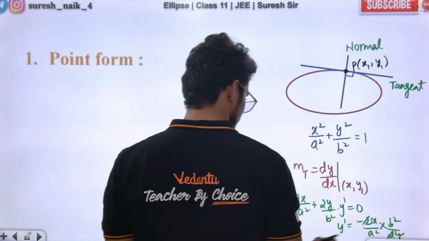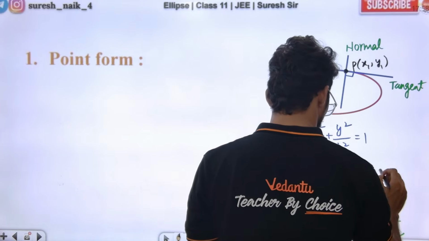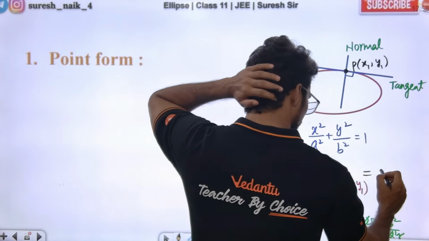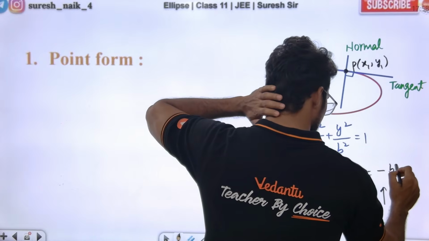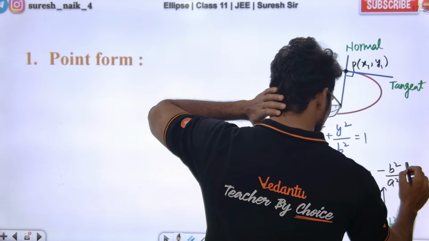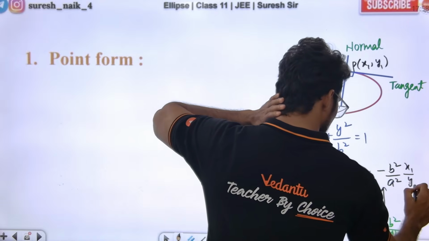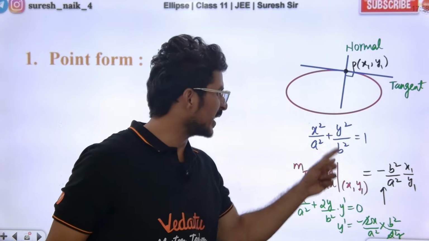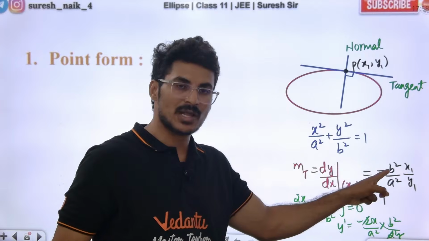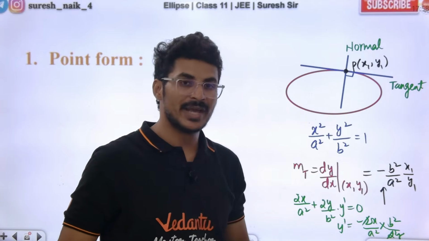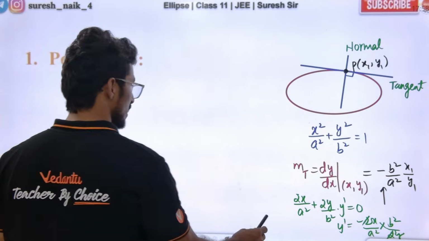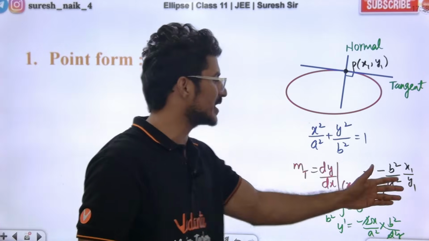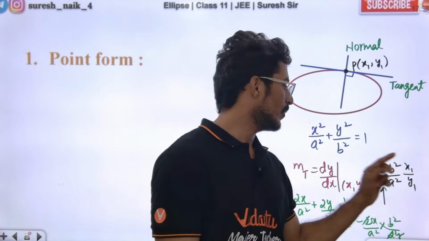So what is the slope of the tangent? Substituting x1, y1, minus b square by a square into x1 by y1. This is the slope of the tangent. Are you getting the point? Differentiate and substitute the point, and we get b square by a square with negative sign into x1 by y1. This is the slope of the tangent.